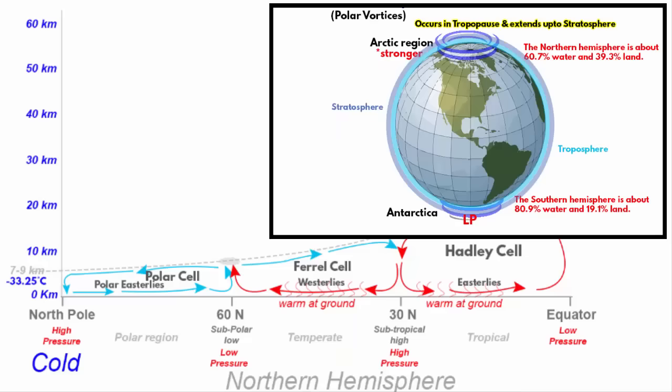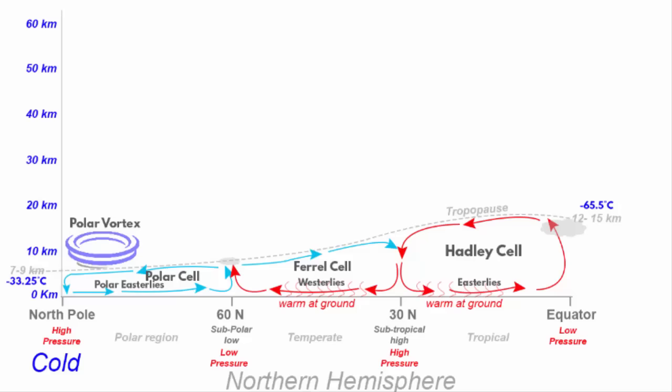But then a polar vortex is a low pressure wind circulation. This sounds contradicting, right? On one hand, North Pole is a high pressure region, and on the other hand, polar vortex is a low pressure phenomenon. Let's understand the logic behind this contradiction. You will find this polar vortex in the upper level of the atmosphere, that is at the tropopause. And all this sinking and rising of air we saw is within the troposphere. The tropopause is the boundary in the Earth's atmosphere, where the troposphere ends and the stratosphere begins.